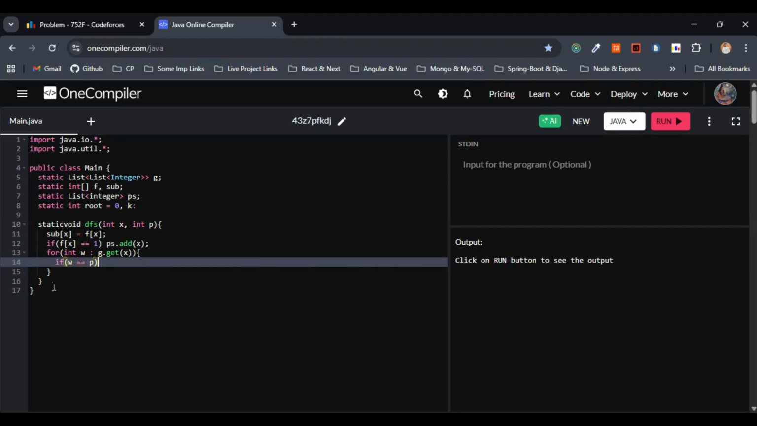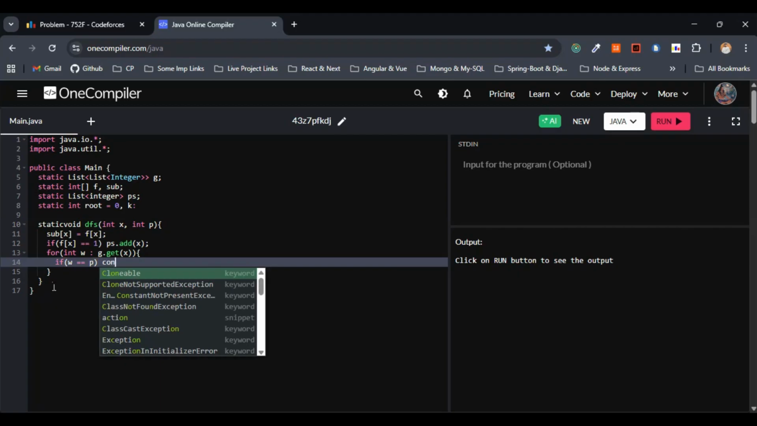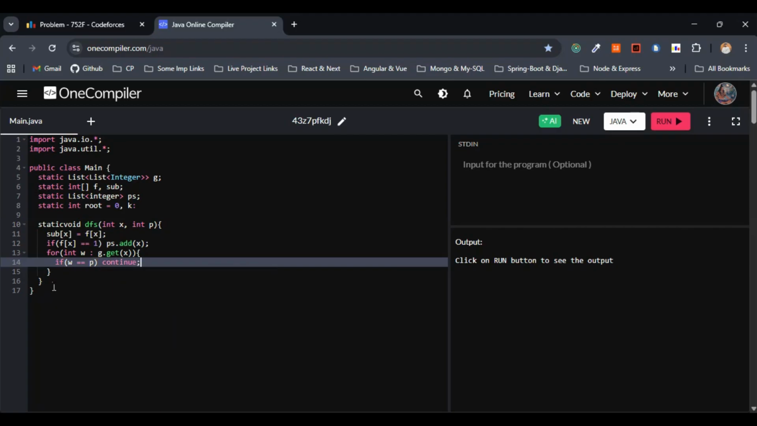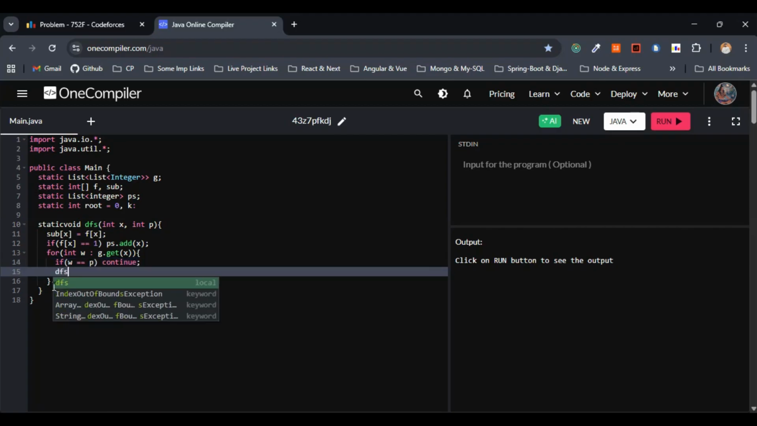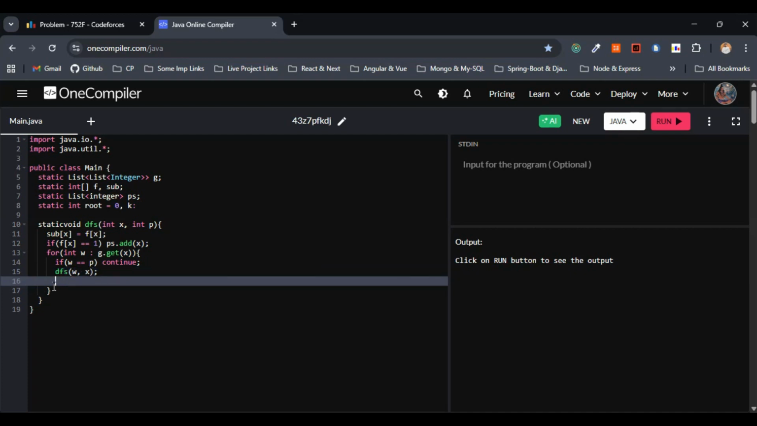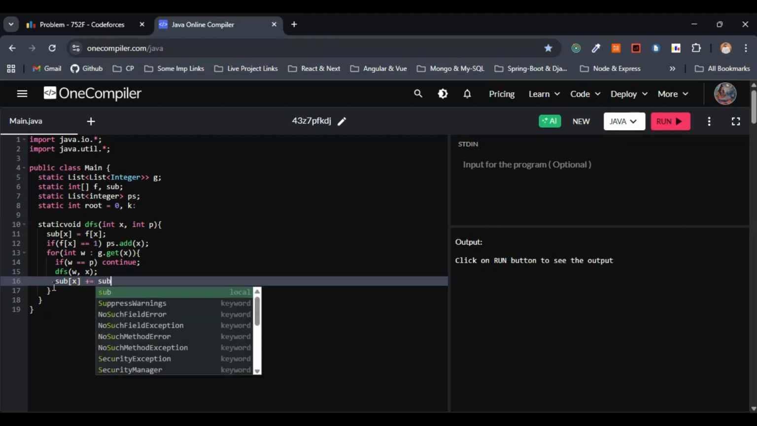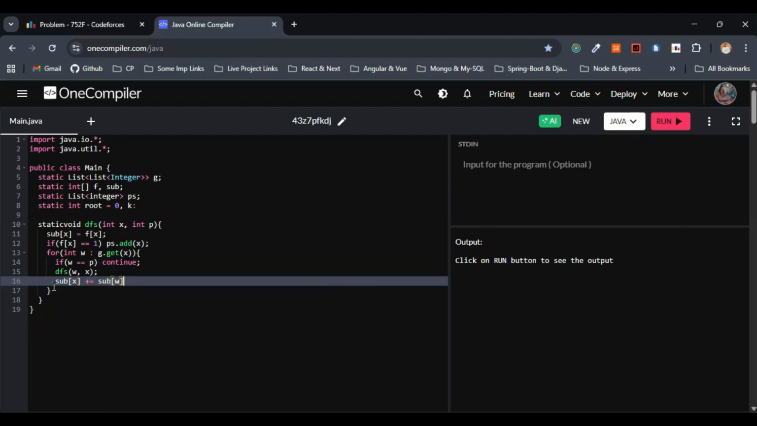So let me go with continue. Now let's recurse into the child. So this one we have considered W as well as X we have to consider. Next, we have to accumulate the special count from the children. Now this will be sub of X equals sub of X plus sub of W. So this is fine.